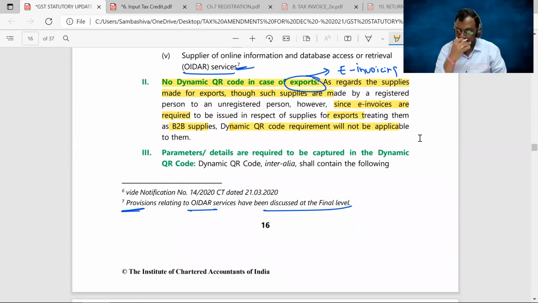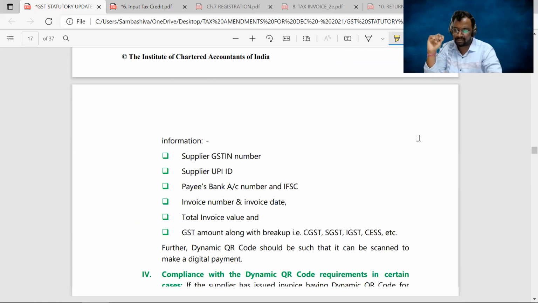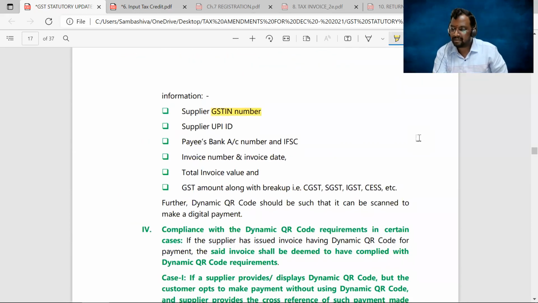Next. So what are the details required to be captured by the dynamic QR code? I've said already: supplier's details, supplier's bank account number, value of supply, tax amount, right? All these details are to be captured in the dynamic QR code. You can check out here, sir. Supplier's GSTIN, supplier's UPI ID, payee's bank account and IFSC, invoice number, date, total value and tax amount. So these details should be there in the dynamic QR code.